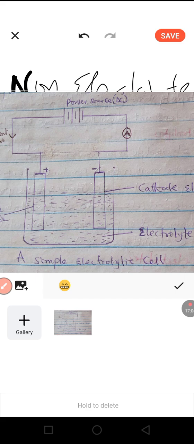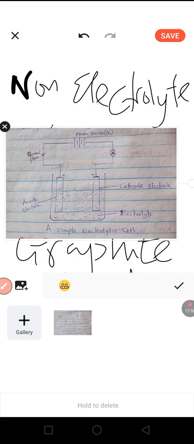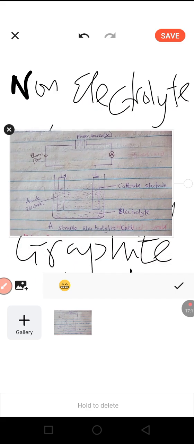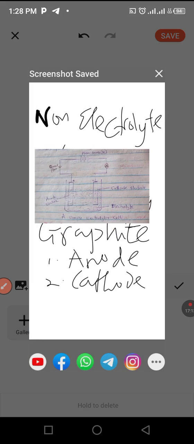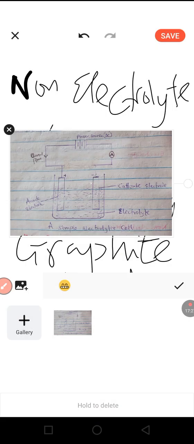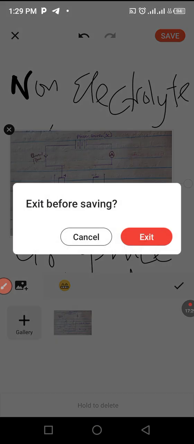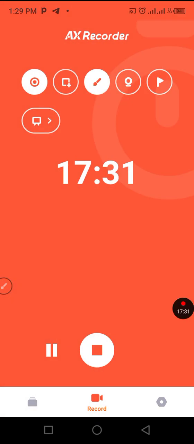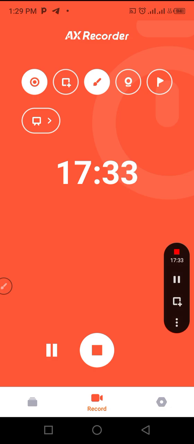And at this cathode, there's a specific reaction that occurs, and that reaction is referred to as reduction. Reduction is gain of electron.